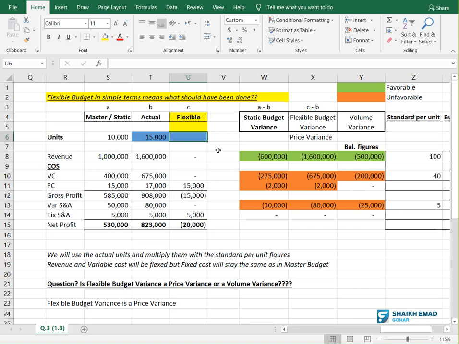Why? Remember my example of Ferrari versus Corolla? This 10,000 is basically the Corolla. Actual is the Ferrari. So when you compare the actual results, you will compare with the Ferrari output, not the Corolla output. With Ferrari efficiency.